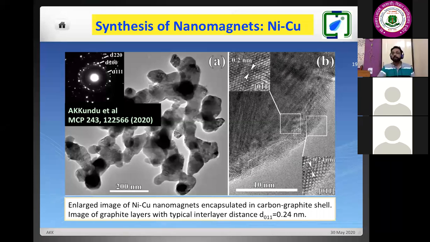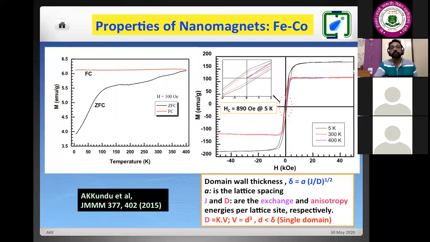Now, if we study the magnetic properties, in these magnetic properties, this one is the temperature dependent, this is the field dependent. As we studied earlier in the first part of our discussion, there we have shown that for the perfect ferromagnet, what should be the behavior? Field dependent. So, in this case, we can say that they are perfect ferromagnet even at room temperature.